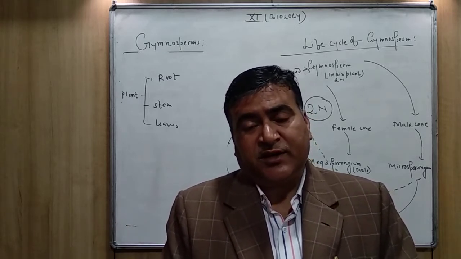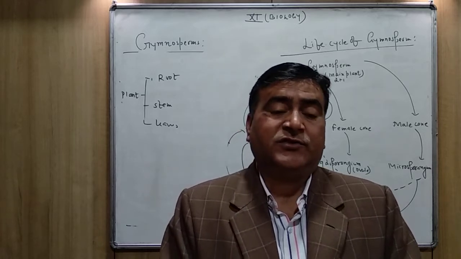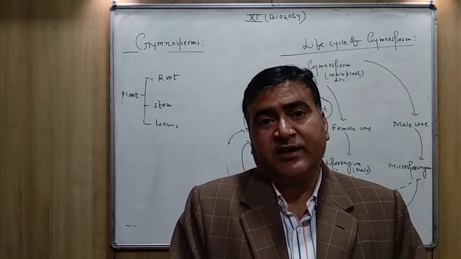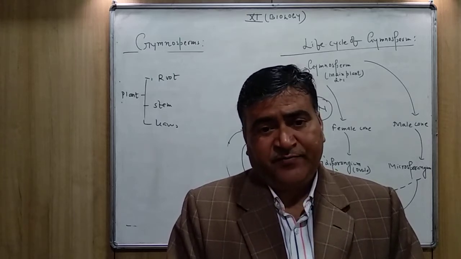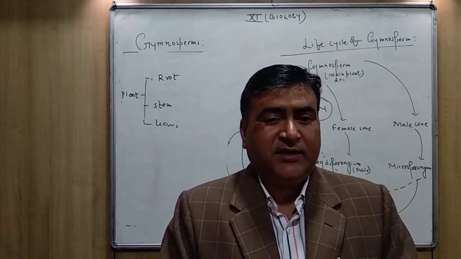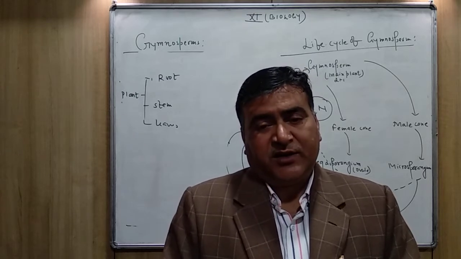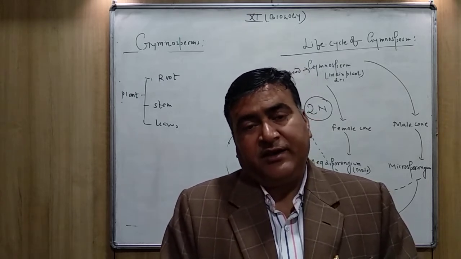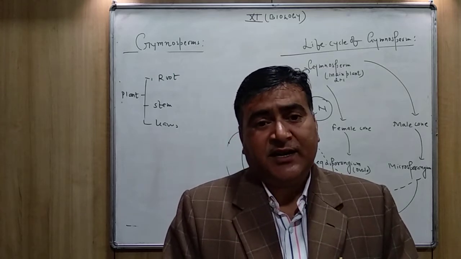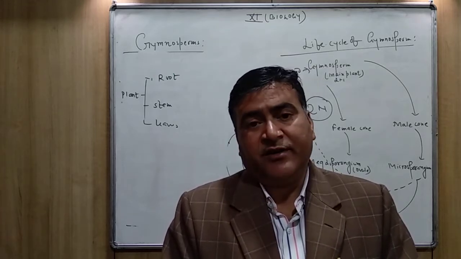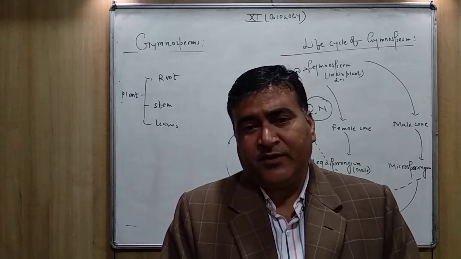Here the roots of some of the gymnosperm plants are associated with the fungus, and that's why it is said to be mycorrhiza. It is a symbiotic association. With the help of the fungus, the roots absorb water and minerals from the soil, and in return, the fungus gets shelter and ready-made food from the plant's root.